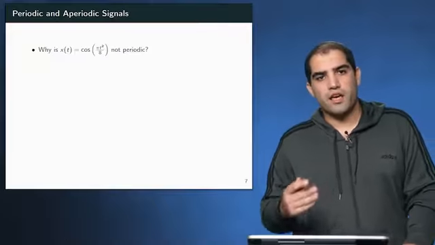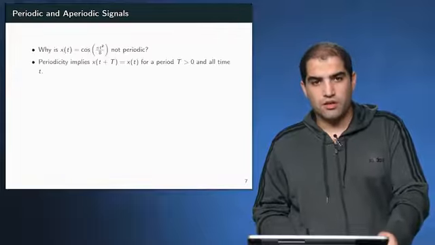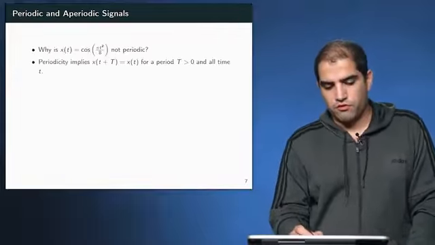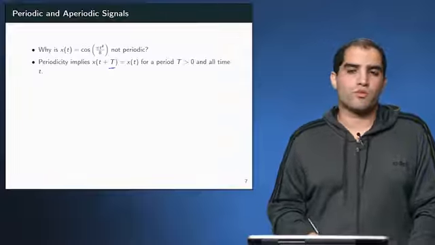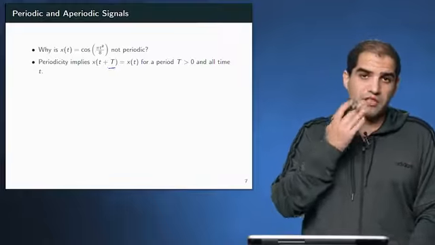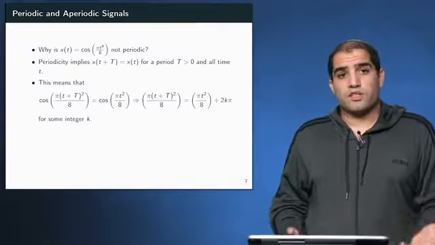Okay, so why is x(t) not periodic? To see this, again, periodicity means that for some value capital T, we need to have x(t plus capital T) equals x(t). Now, what does it mean again?